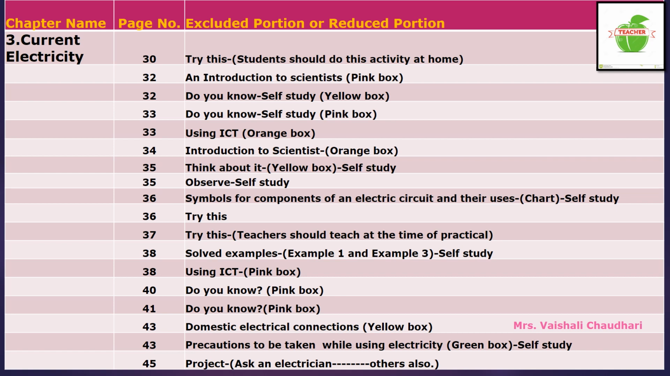This part is excluded from your syllabus. Now on page number 41, the pink colored box that is given is also excluded from your syllabus. On page number 43, there are some domestic electrical connections in a yellow colored box. That part is not there for your portion due to COVID-19.